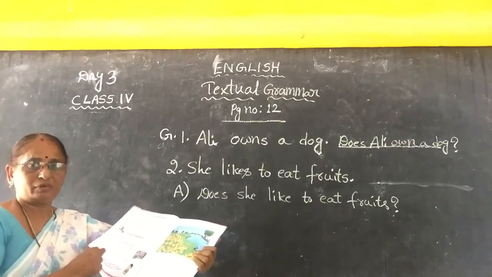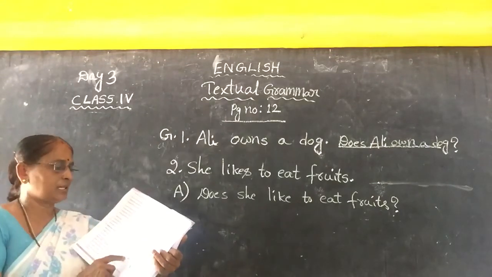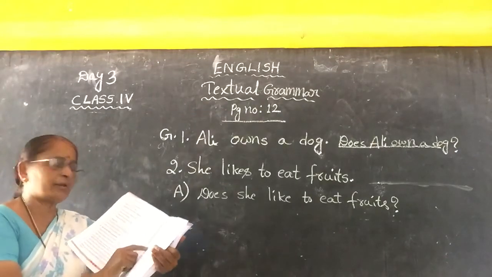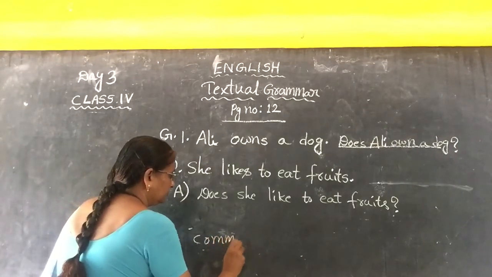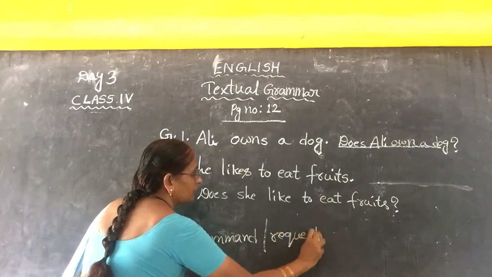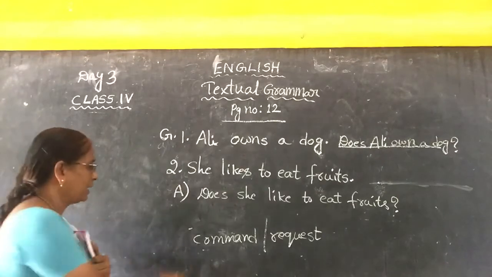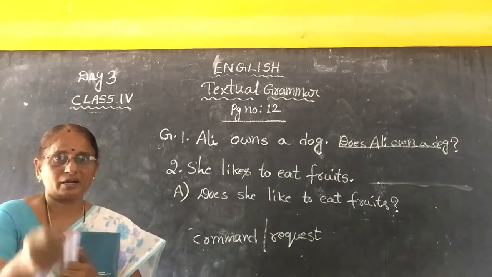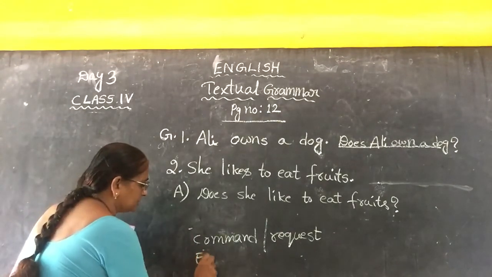Followed everybody? In previous class I explained about declarative, assertive, meaning you are telling something to others, you are declaring. And next, interrogative sentence: you are asking questions. And imperative sentence means what, children? Command or request. Please give me your book: you are requesting. Command: shut your mouth. Go out of the class. You are ordering. Okay? That is called imperative sentence, and exclamatory sentence.